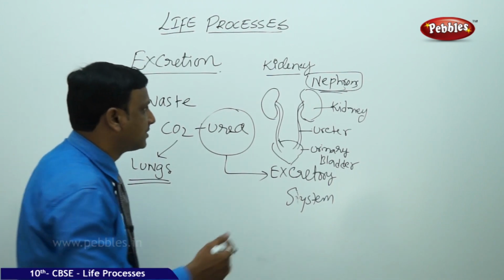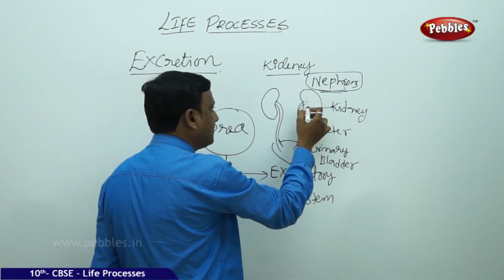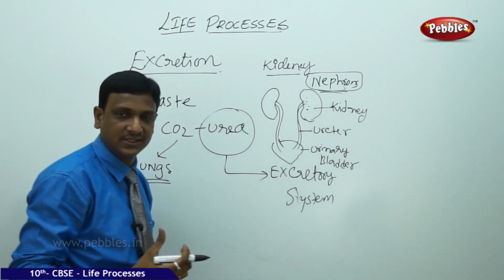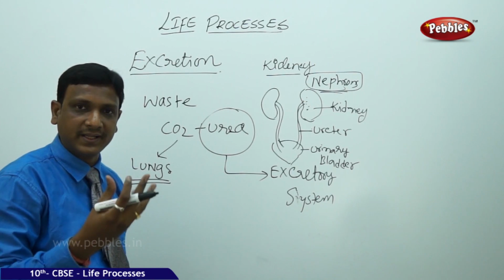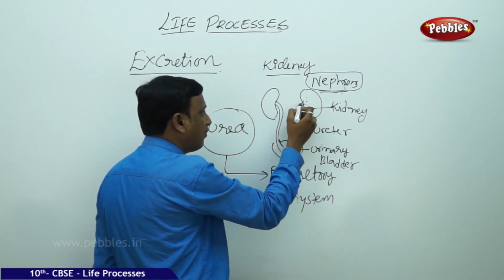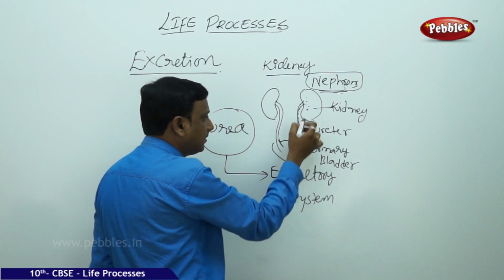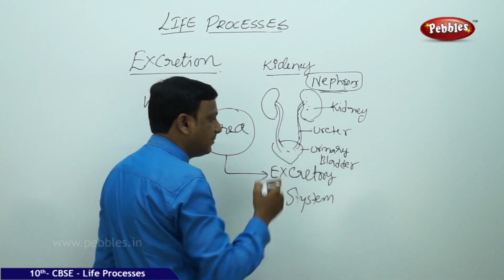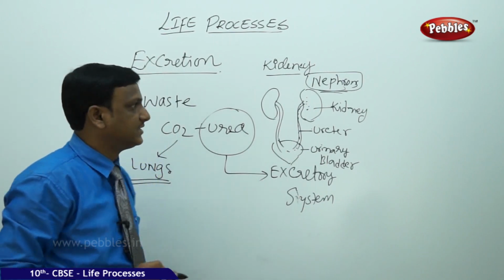And these nephrons collect all these wastes and concentrate the waste. That means they remove the excess water and concentrate it. And this concentrated waste in the form of urine is passed through the ureter and reaches the urinary bladder. So what is the function of this nephron?